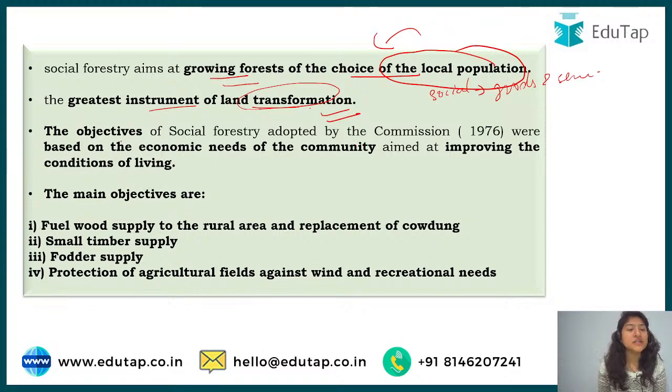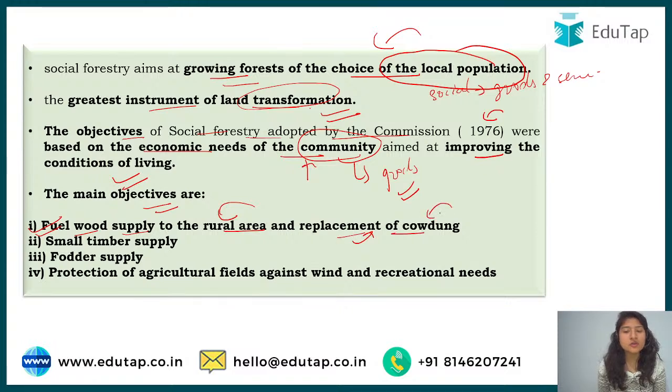Next are the objectives of social forestry. According to the social forestry policy adopted by the commission in 1976, it was about the basic needs and economic needs of the community. Whatever goods and services they want, they can choose the forest or trees accordingly, to improve the conditions of people living there. Herein the main objective is fuel wood supply to the rural area. Rural people can take wood for cooking purposes, and as a replacement of cow dung also, which is more efficient.